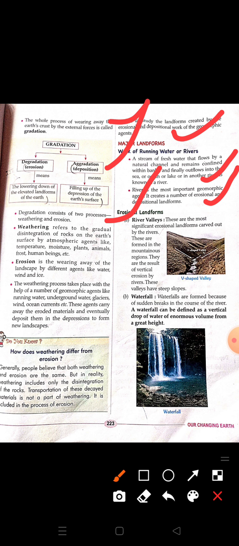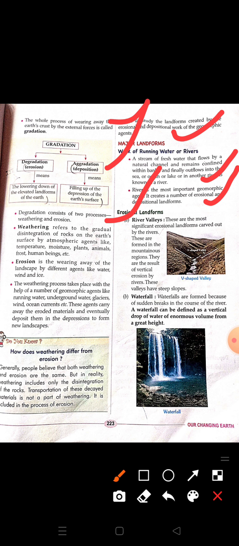So when one river is flowing and on two sides of that river there are mountains or hilly region, that area is called a valley, and these areas are formed because of the erosional activity of the river. These V-shaped valleys are formed because of the erosional activity of the rivers. The river keeps on breaking the banks and this kind of valleys are formed.